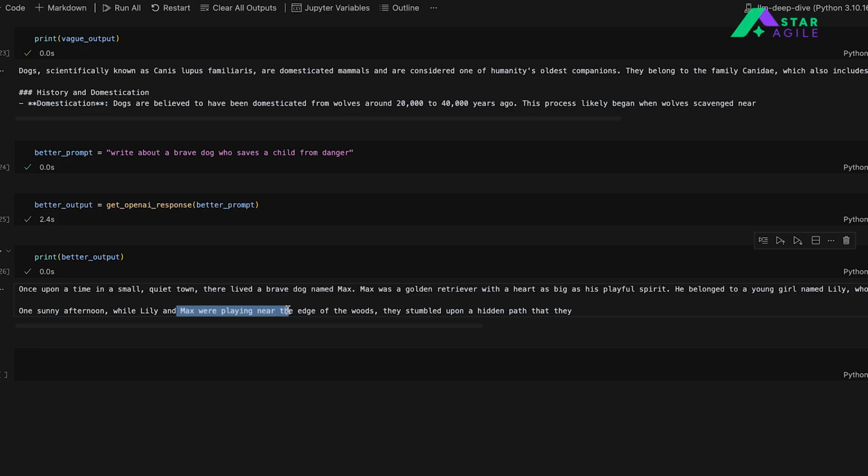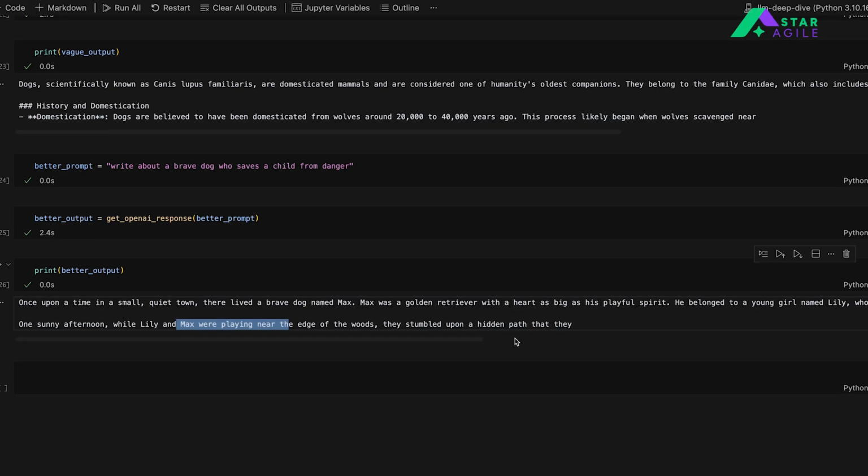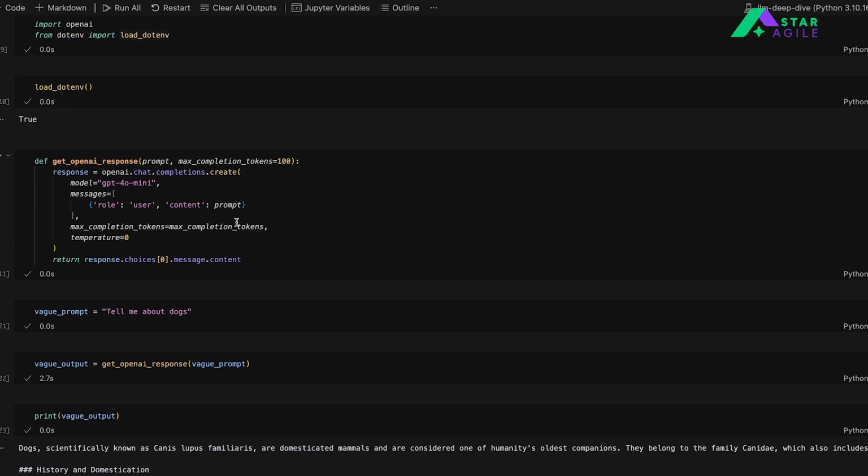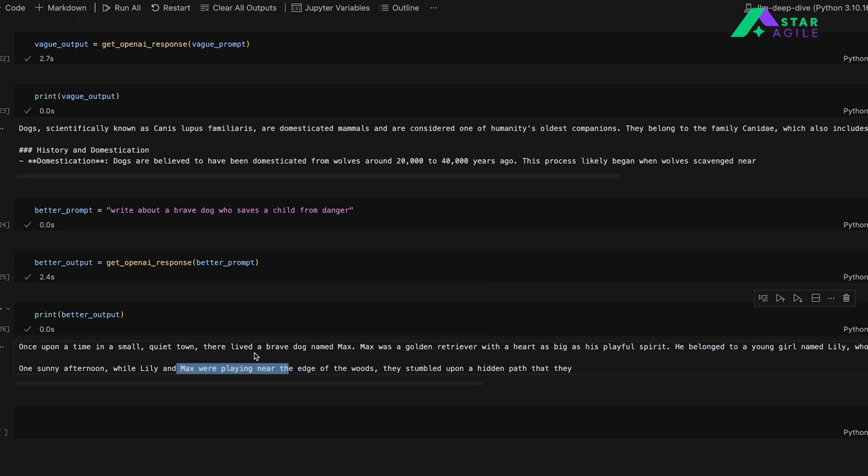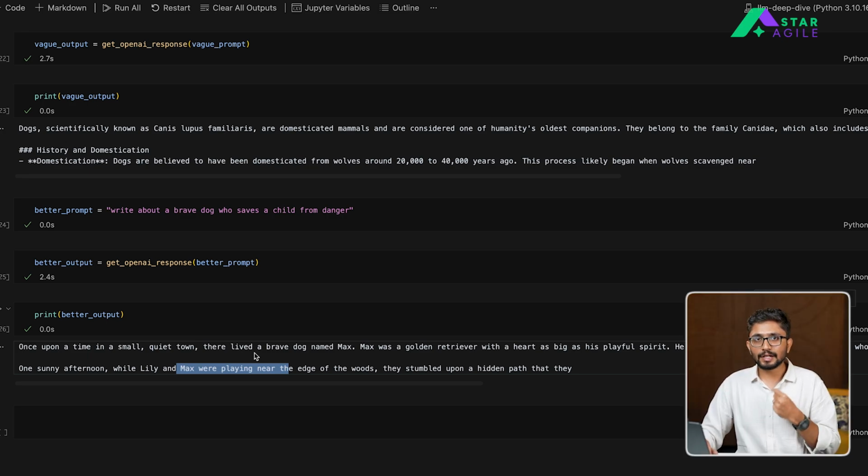And in this case, he continues to write the story wherein how it has saved that particular girl from some danger. Here the output is restricted because we have set the instruction to only generate 100 tokens maximum. But if you remove this limit, you will see that the instruction will be much more detailed and much more comprehensive. And that's the beauty of creating a more detailed and a better instructed prompt, that the output that you get will be much better than the output that you generate from some vague instruction.